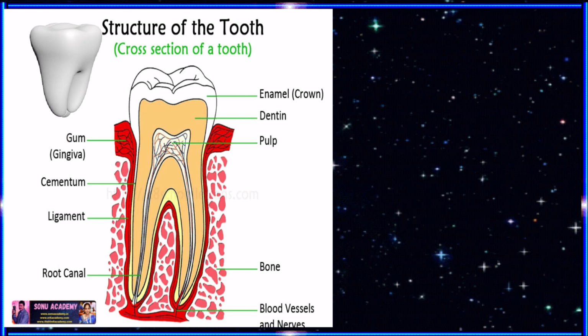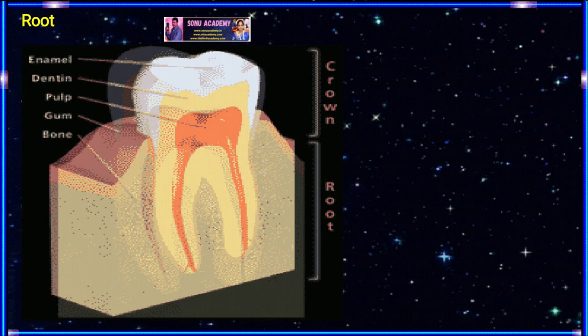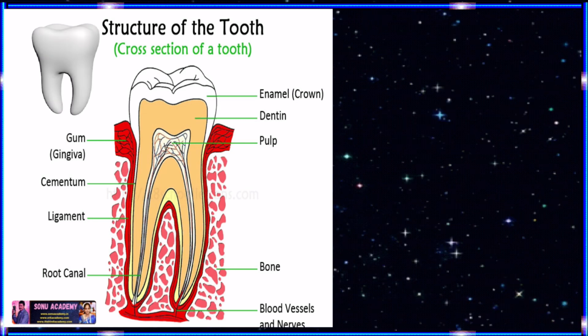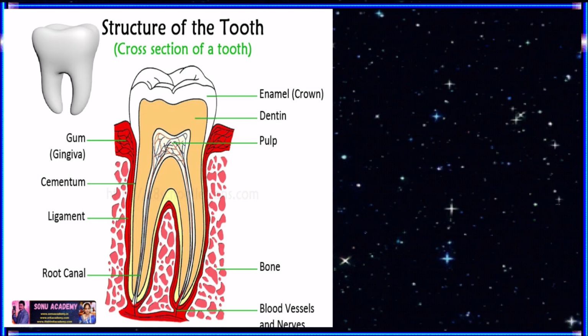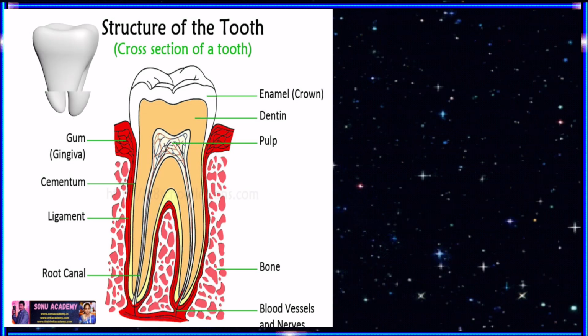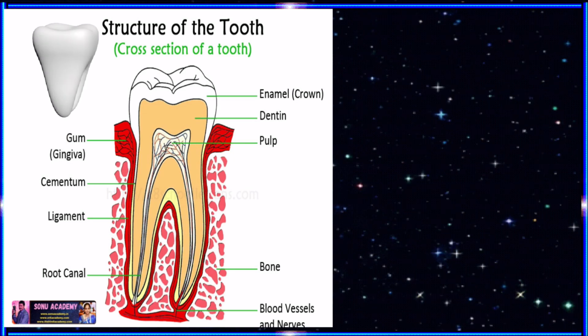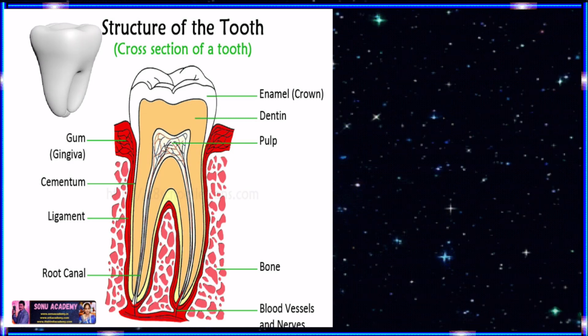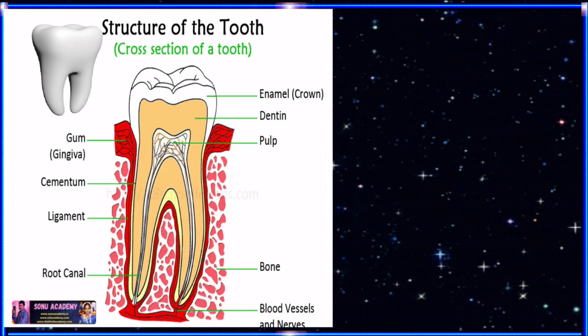The gingiva is a specialized region of the oral mucosa surrounding the neck of the teeth. The crown is covered with the hardest substance, called enamel, that protects the crown. Beneath the enamel is dentin, which is a hard substance but not as tough as enamel, and it can decay. Dentin forms the bulk of the tooth.